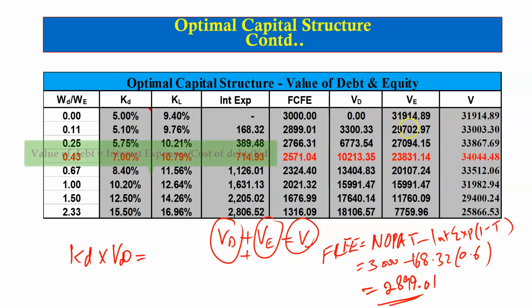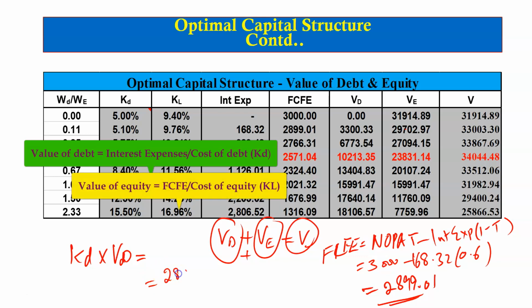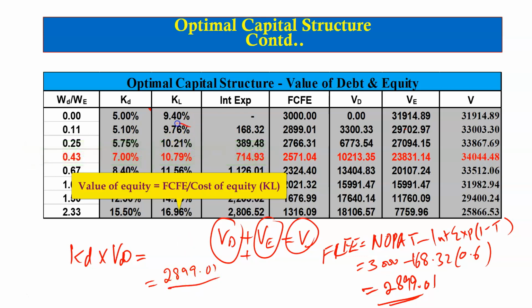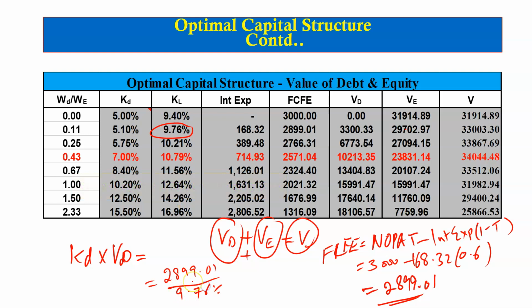2,899.01. The value of equity here is then calculated as the free cash flow to equity, which is 2,899.01, divided by the WACC, which is 9.76% here. Remember, the growth rate is 0, so we have not included it in our calculation. The value of equity plus the value of debt gives us the value of the firm.